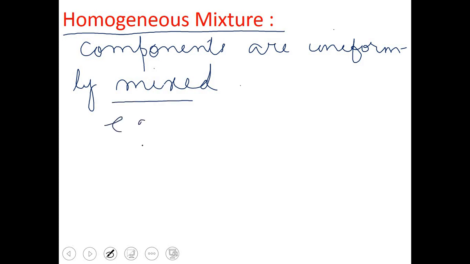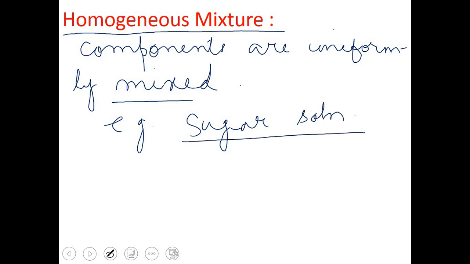For example, sugar solution, salt solution. So the components in a homogeneous mixture are not visible. We cannot see them. If we mix sugar in water, we will not be able to find out where the sugar is. If we mix salt in water, we will not be able to see the particles of salt once they are mixed. Now I would like to discuss some examples of homogeneous mixture.